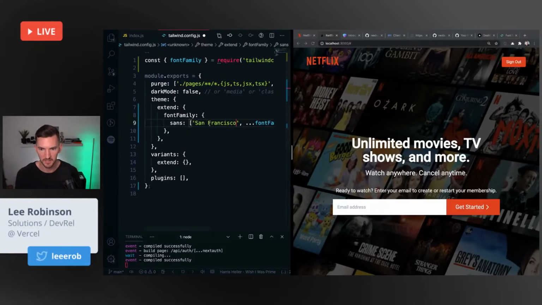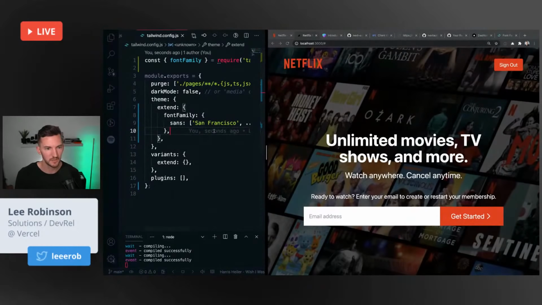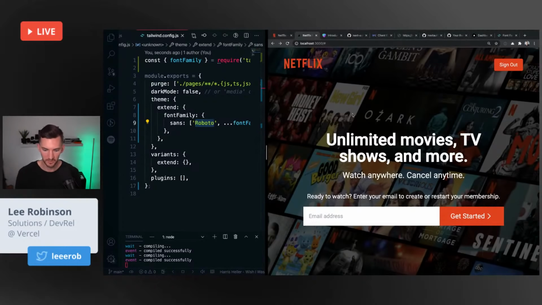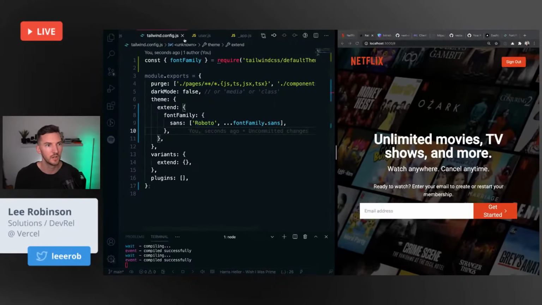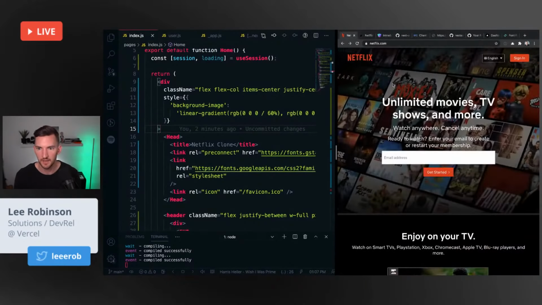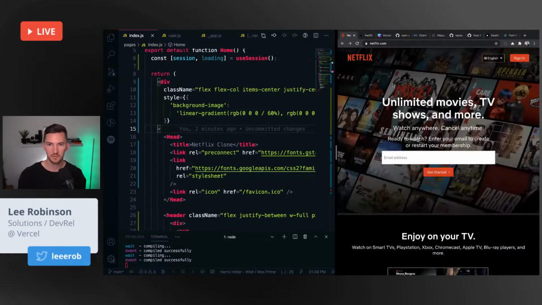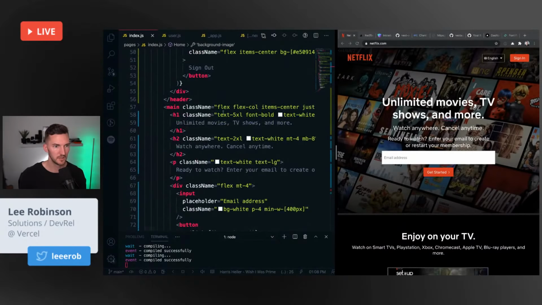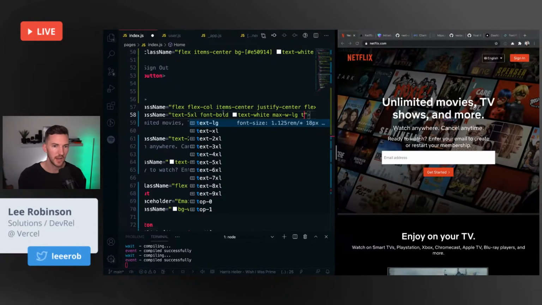See if we can actually see that. It's subtle. I'll zoom in if we can. It's subtle, but it makes a difference, especially if you're not on Mac. So San Francisco, Roboto. Just cleans it up a little bit. Another thing that we had talked about prior in the stream was letter spacing. And I think that they have quite a bit more letter spacing on the header. So let's go to that H1. Man, what is it called again? I think is it tracking?